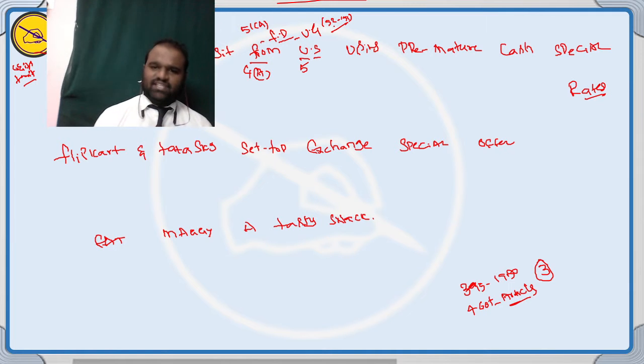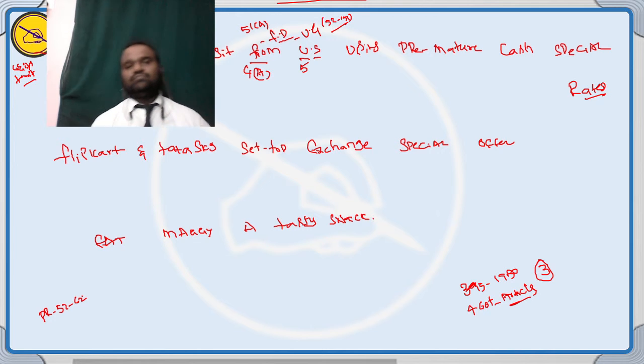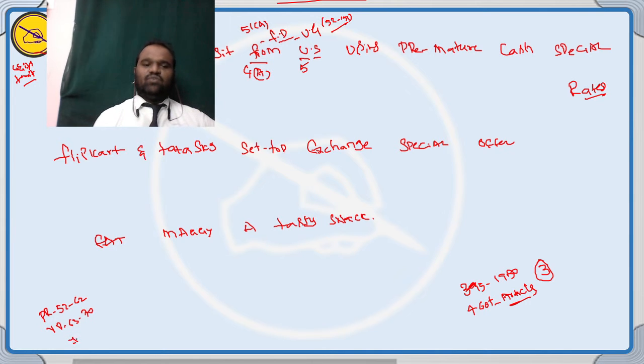Articles on the President of India, articles from 52 to 62. The Vice President of India, articles from 63 to 70. And article number 71, election problems of the President and Vice President of India. Articles 72 and 73, that is the President of India's judicial powers.